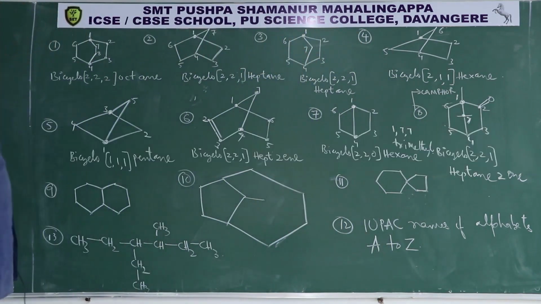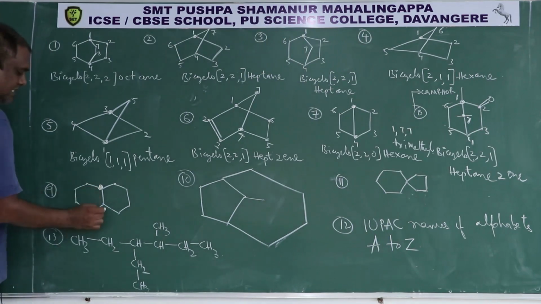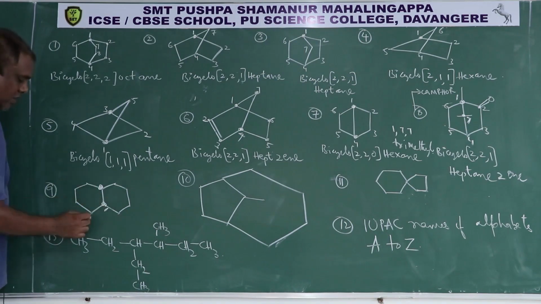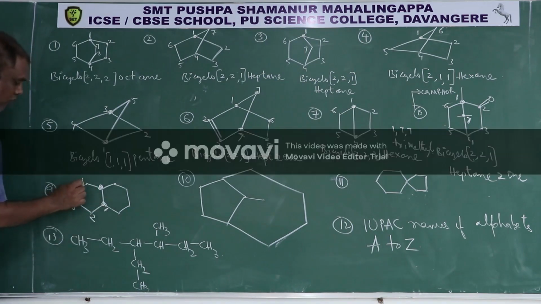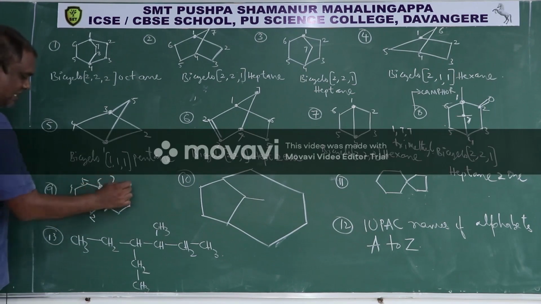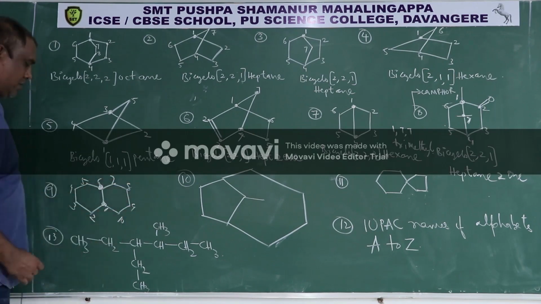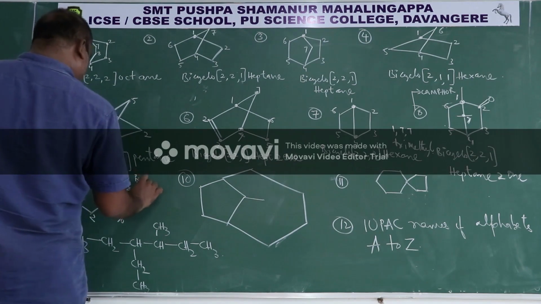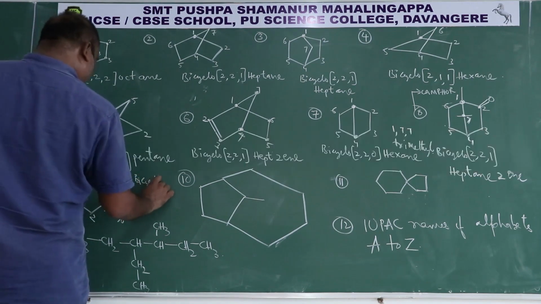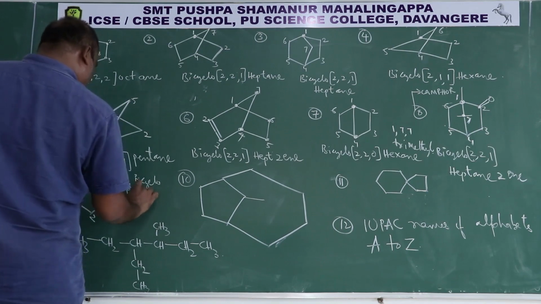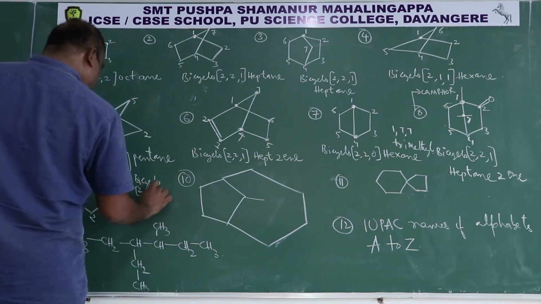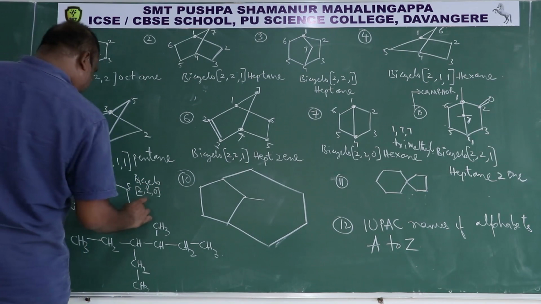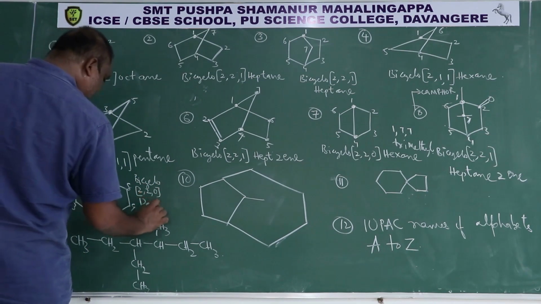Then coming to the 9th one, this is a bridgehead, this is a bridgehead. Give 1 or here 1, you can go anyway. 1, 2, 3, 4, 5, 6, 7, 8, 9, 10. Then IUPAC name is bicyclo, then 2, 2, 0, then decane.